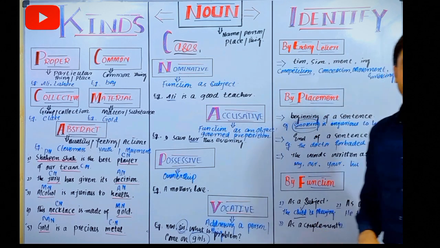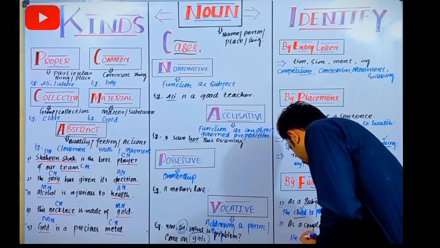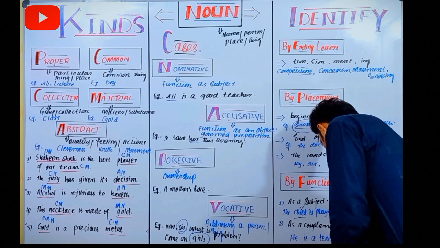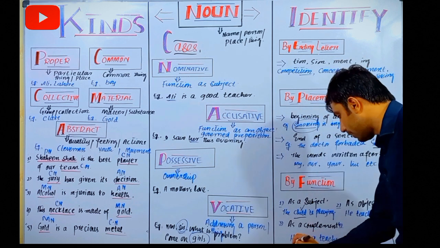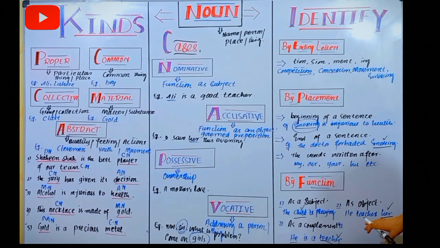As a complement, for instance, he is a teacher. Now look here, "he" is subject and "teacher" is complement. So this is your noun, we can identify that as a complement your noun works.